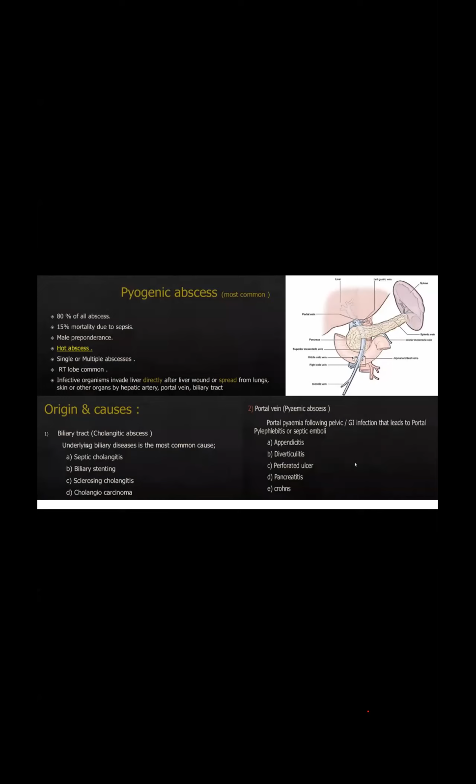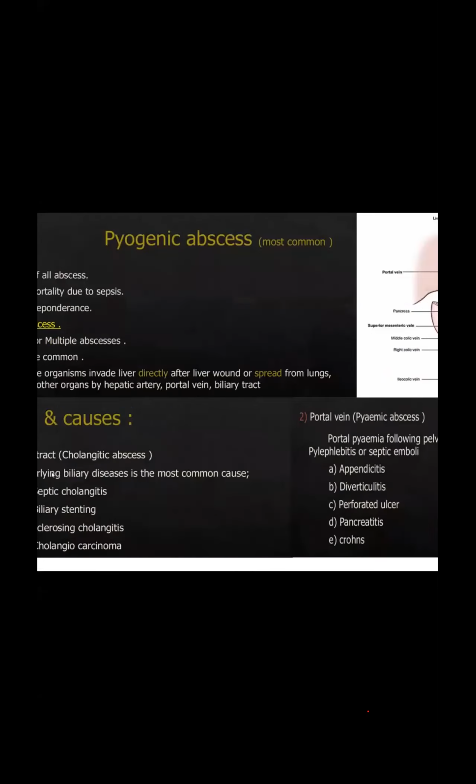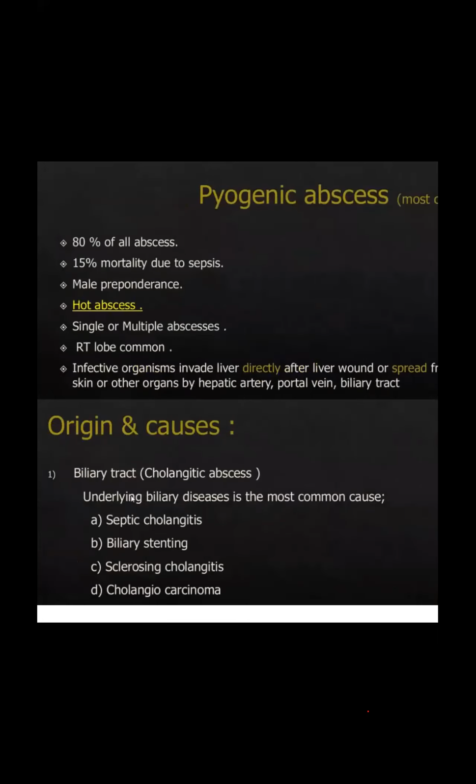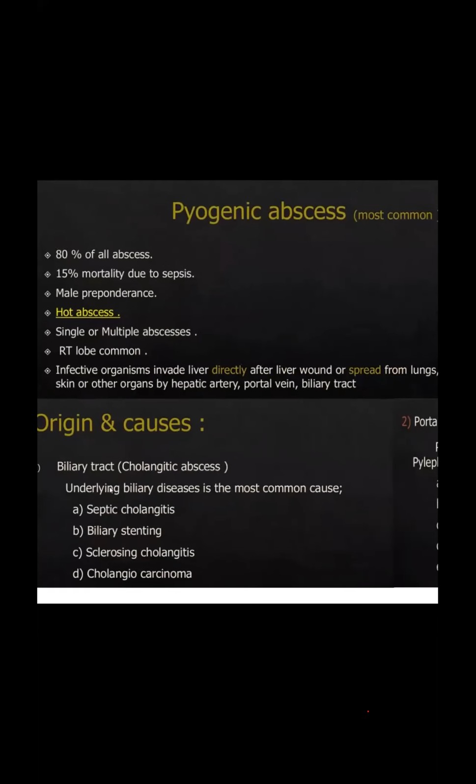Mehis: the right lobe liver phlegm along with the SME pictures bubble. So singular or multiple abscess. Multiple abscess, right lobe common, and the infective organism invades the liver directly and spreads toward the lung, skin, other organs and the biliary tract. In the biliary tract, cholangitis abscess is underlying, like septic cholangitis. It could be biliary stenting, sclerosing cholangitis, or cholangiocarcinoma. So these are the biliary tract cholangitis abscess.